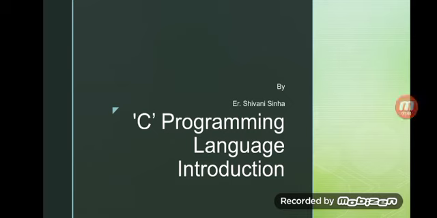I am Shivani Sinha and I am here to teach you the C programming language. In this paper, we have various contents like the basic structure of C programming, data types, variables and all things. But first of all, let's get started with the introduction part.